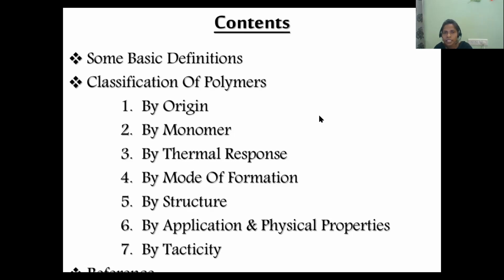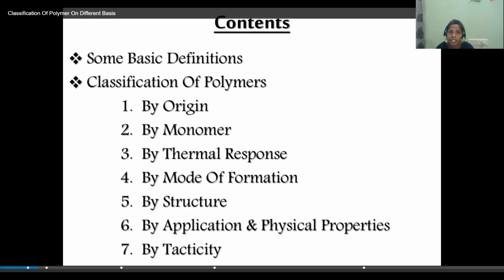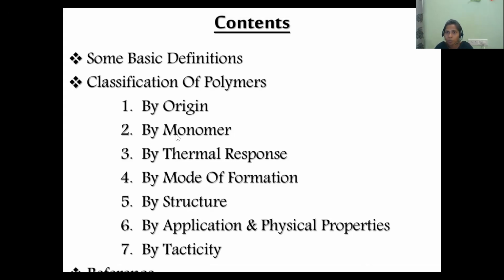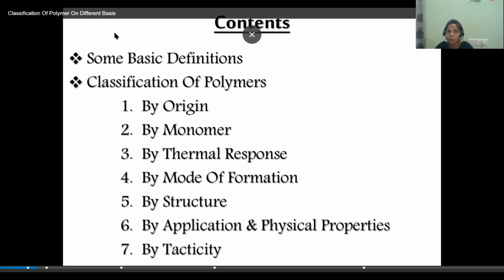Yes. So now let us see the next topic. This is classification of polymer on different bases. So let us see the classification of polymers. There are various classifications. In the previous class, we have seen only the classification based on the origin. Today, let us recall that, and along with that, let us see the remaining classifications of polymers. Today I am going to explain the classification of polymers based on the different bases.